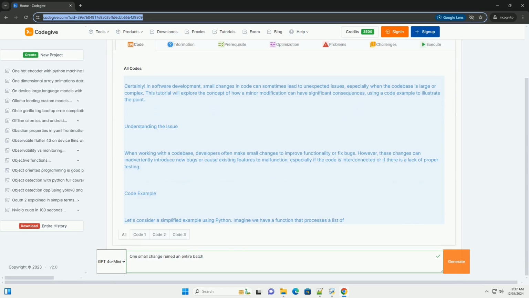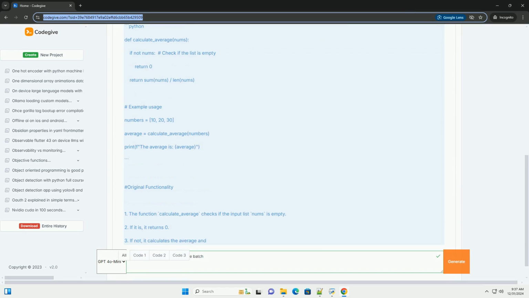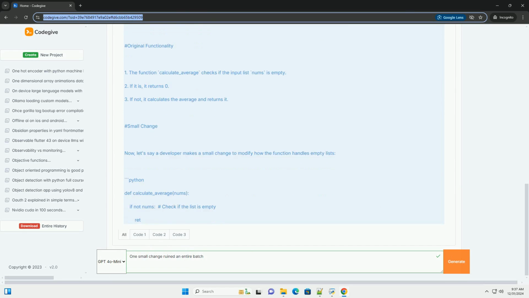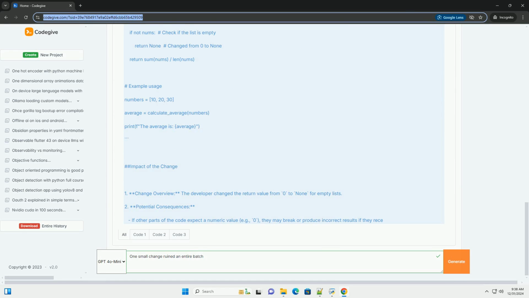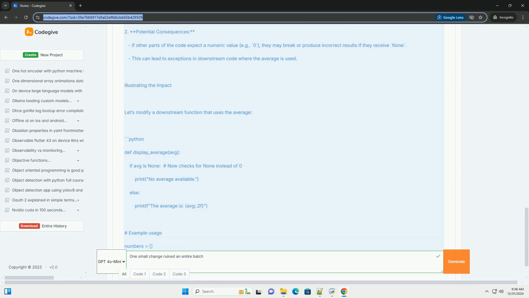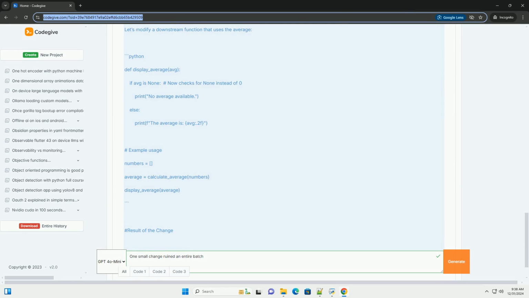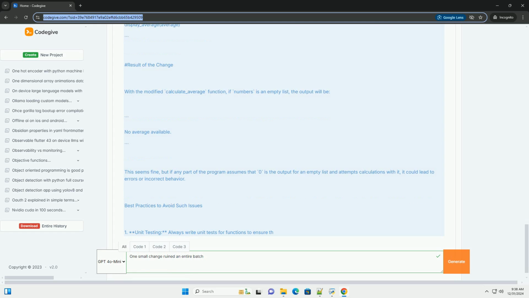Certainly. In software development, small changes in code can sometimes lead to unexpected issues, especially when the code base is large or complex. This tutorial will explore the concept of how a minor modification can have significant consequences, using a code example to illustrate the point.